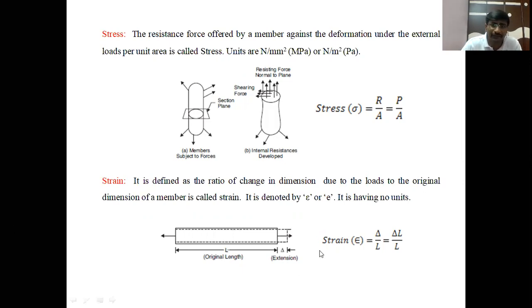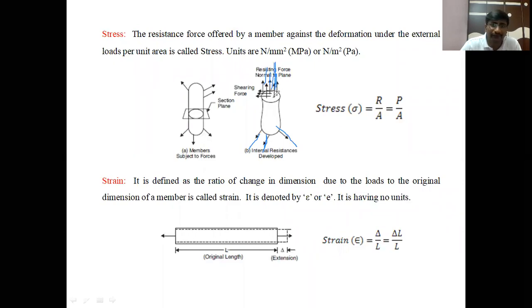In this diagram, we can observe the member on which loads are acting in different directions on both ends. Let us take a small sectional view, that is, the section at this point. On the sectional view, due to the external load applied on the member, internal forces, that is, resistance forces, develop opposite to the applied load.